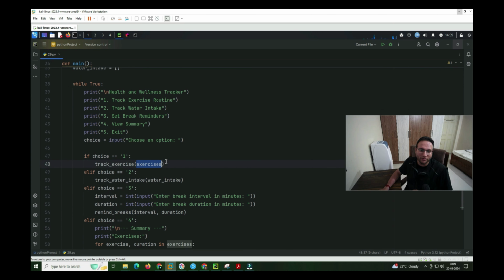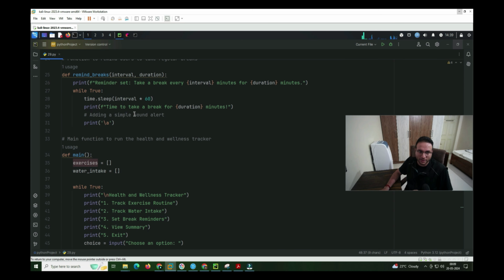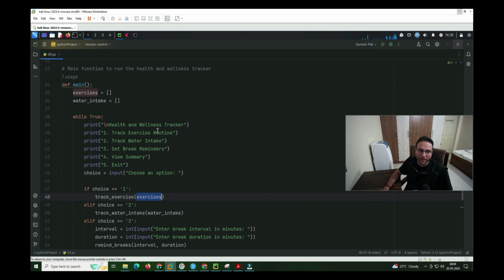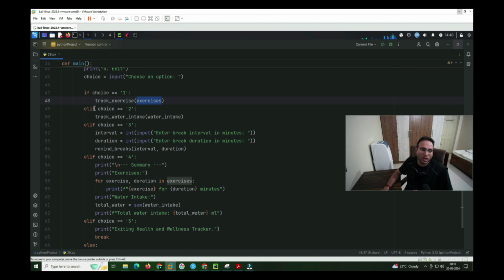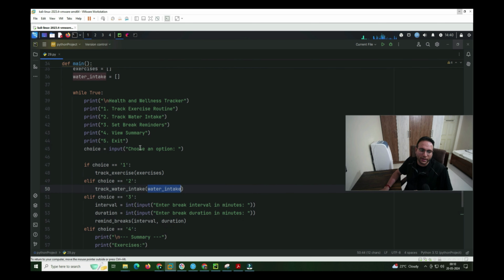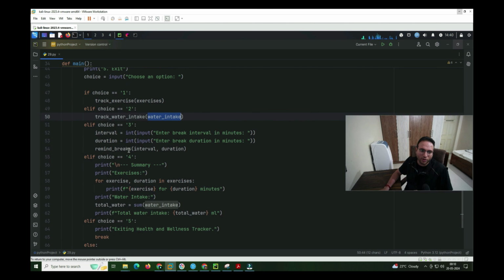So by default everything is blank itself, as I told you, in the initial phase of the main everything is completely blank. That was the reason it's passing as blank. Now if a user has selected the option 2, then in that case this will be taken as blank, as we have mentioned in the initial phase it's blank, and it will go to another function which we call track_water_intake. Okay, now going further, if a user is selecting the third option, setting a reminder, then in that case we are taking an input from the user, 2 values.